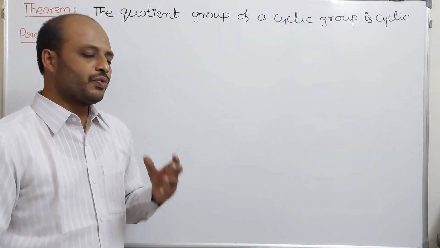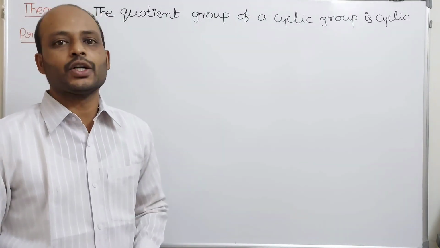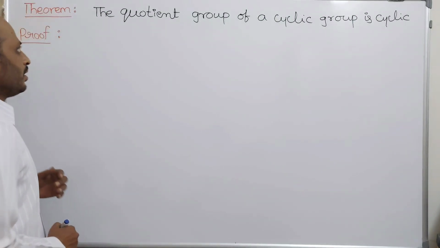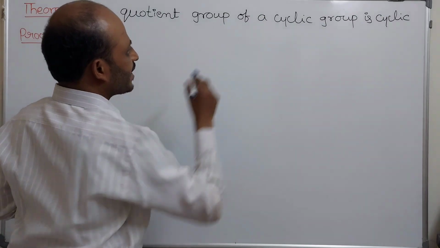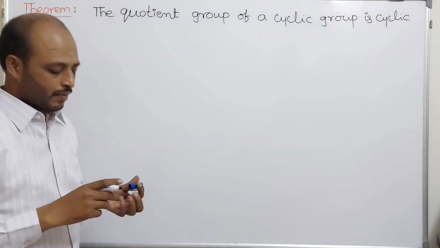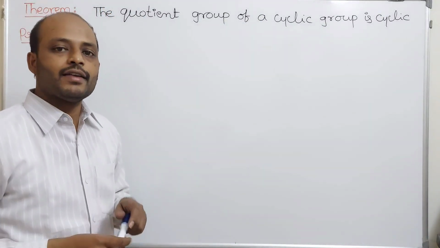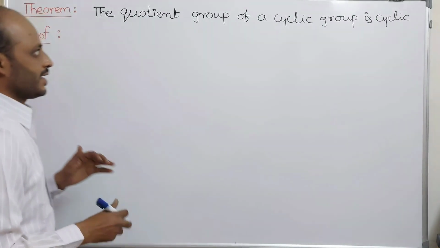In this video, we prove a theorem from cyclic groups. Let us see the statement. The quotient group of a cyclic group is cyclic.